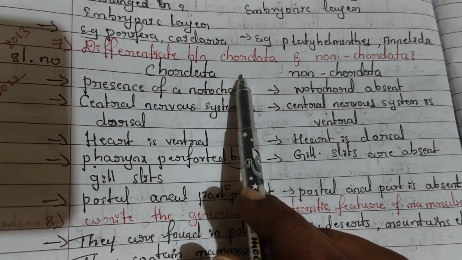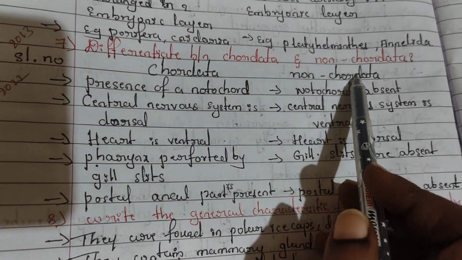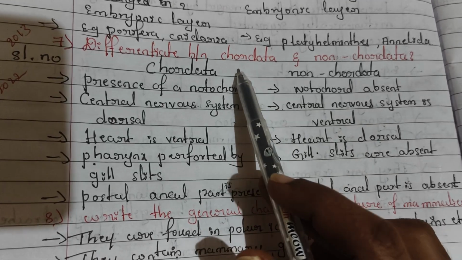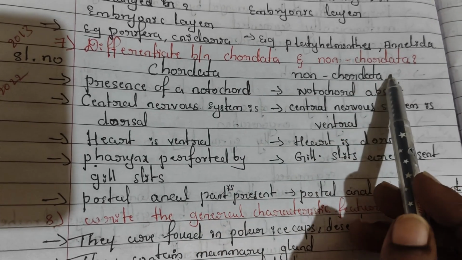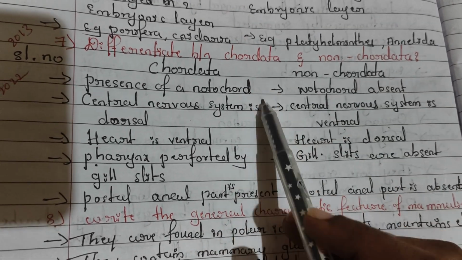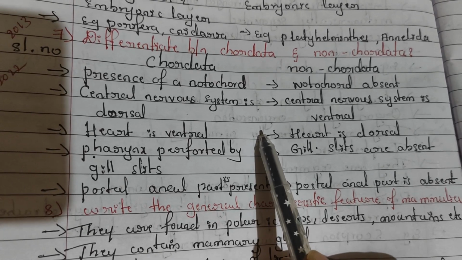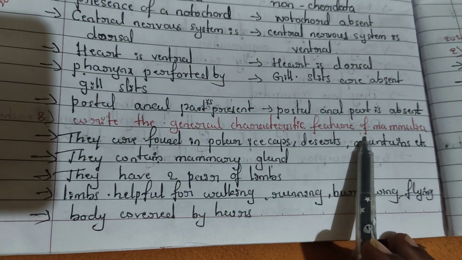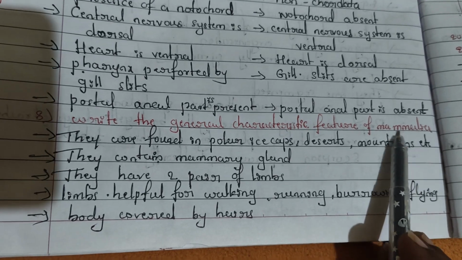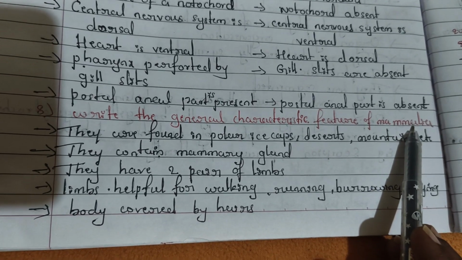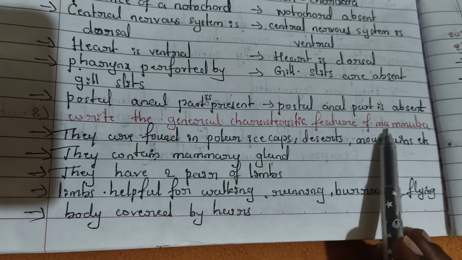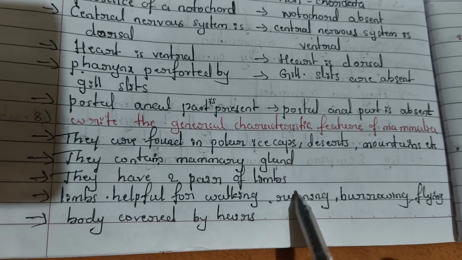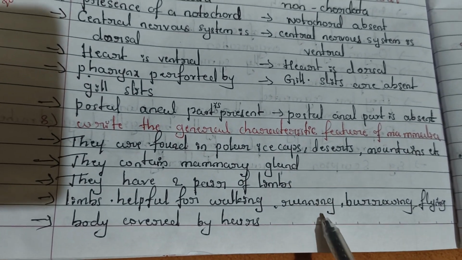Question: differentiate between chordata and non-chordata, and it is most important. Many times there is a question on the difference between chordata and non-chordata. You also have to write it in columnar form. And next one is: write the general characteristics of Mammalia. You know Mammalia very well because human beings are the best example of Mammalia, so you can write the characteristics of Mammalia.